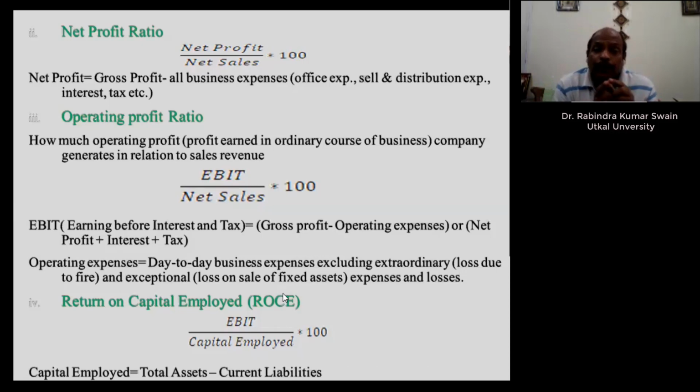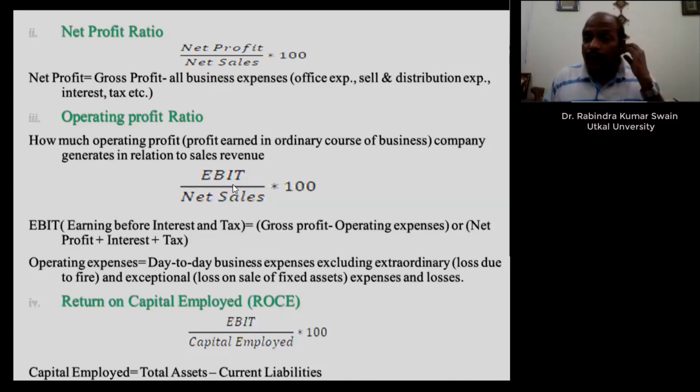So a higher operating ratio means your business is operating with a lot of efficiency in different activities like purchase, sales, production, manufacturing, administration, selling and distribution. That is why operating profit is very, very important, because that is the major source of revenue for the business. Non-operating profit is not a major source of revenue for the business.